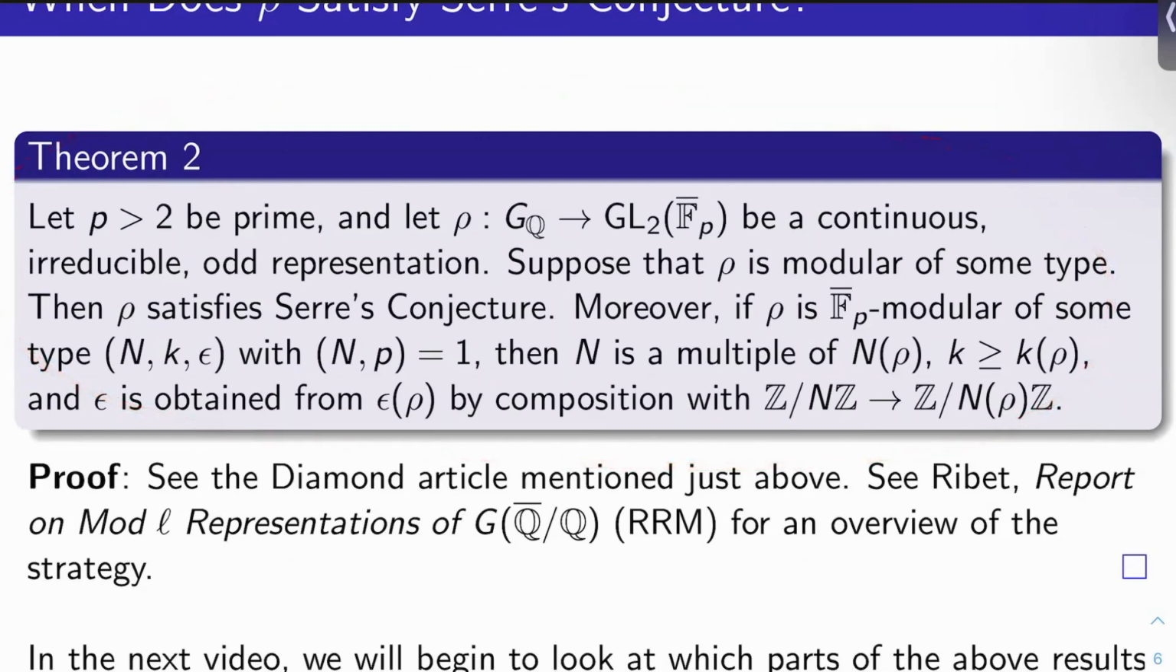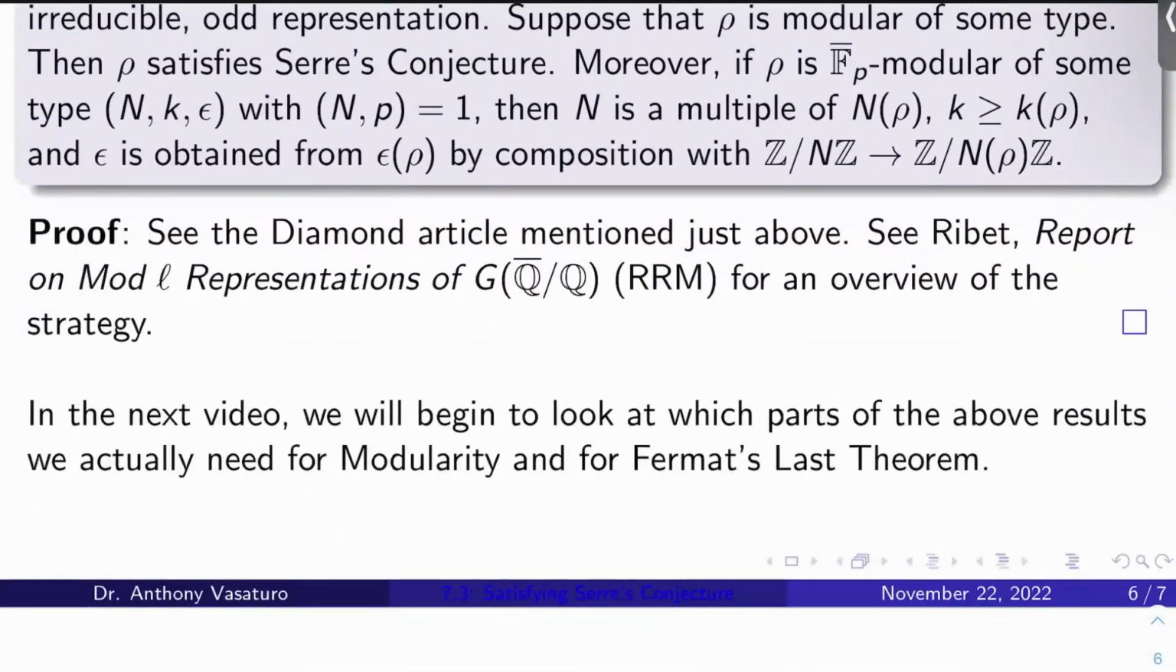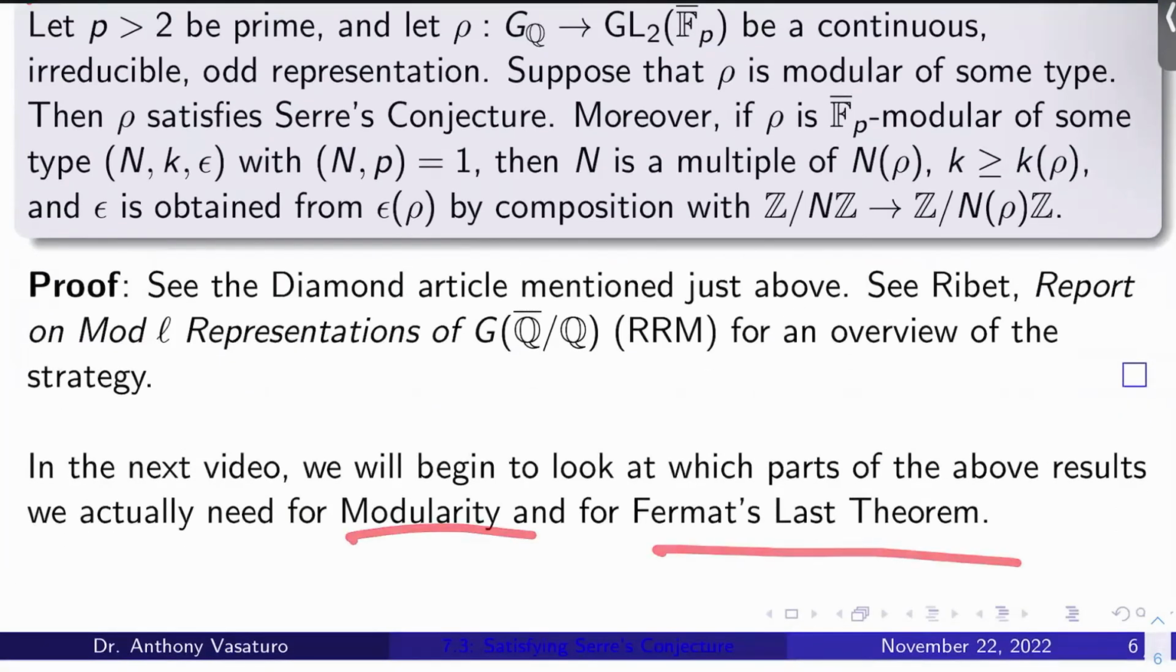We just need special cases of this, but I will still give you references for a full proof. First of all, just see the Diamond article just mentioned; it's talked about there. I think he just covers the key steps, but he gives references. You can also see Ribet's report on modular representations of the absolute Galois group of Q, which I'll call RRM from here on out, for an overview of the strategy. Also, there are references there. So starting next video, we'll start looking at which parts of the above results, in particular theorem 2, we'll actually need for modularity and for the proof of Fermat's last theorem.